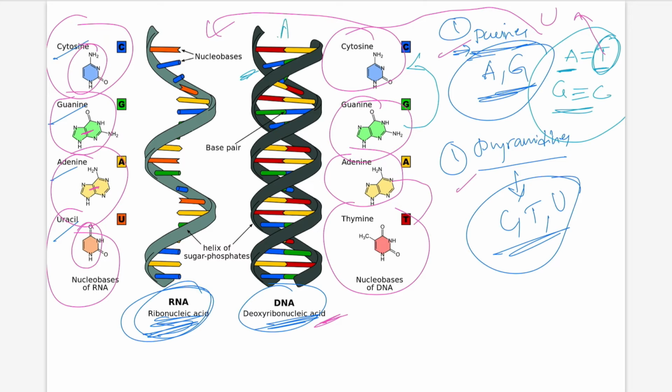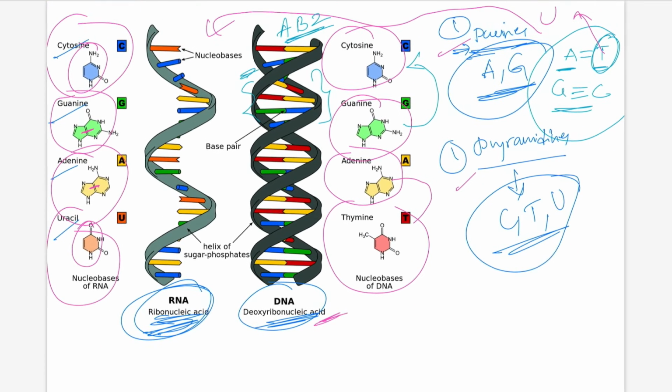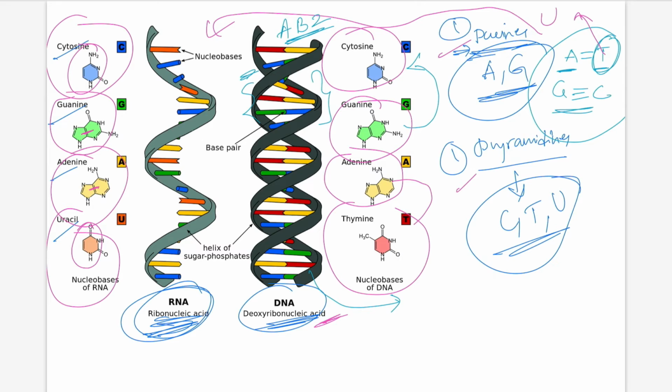DNA is usually differentiated into aDNA, bDNA and zDNA based on the structure and the number of bases per helix. The DNA we are seeing now on this page is bDNA.